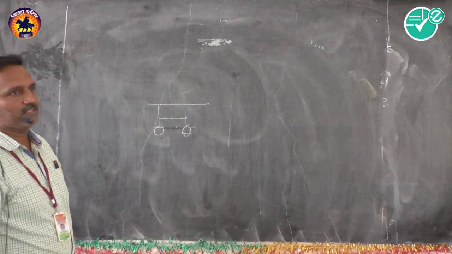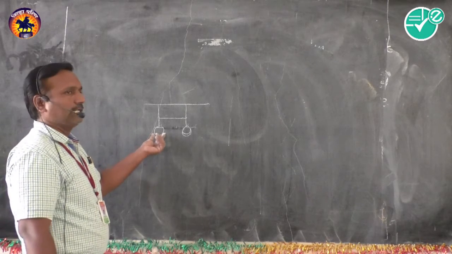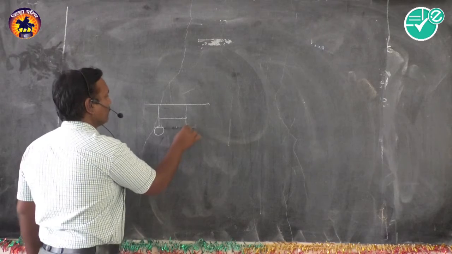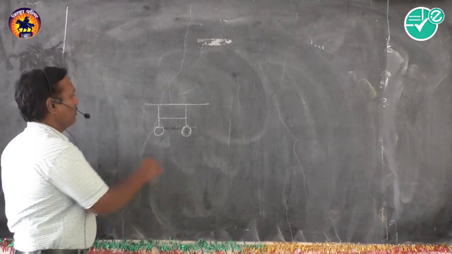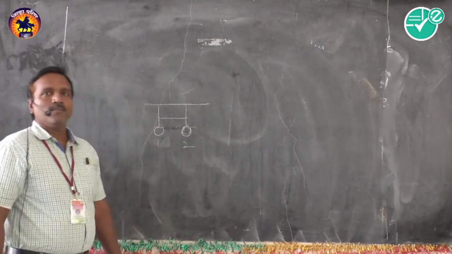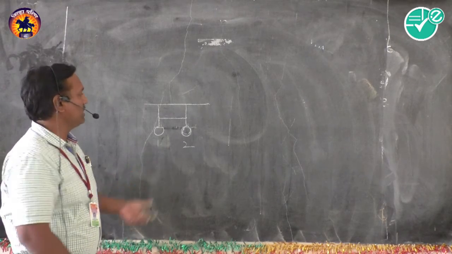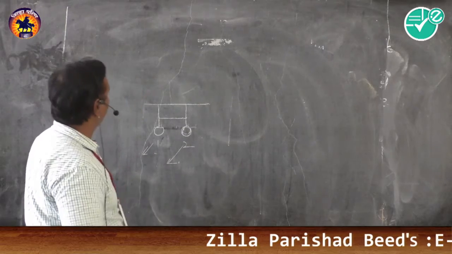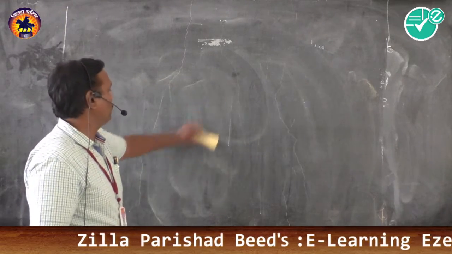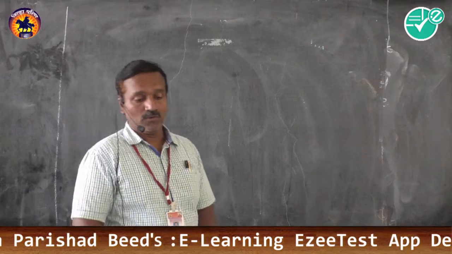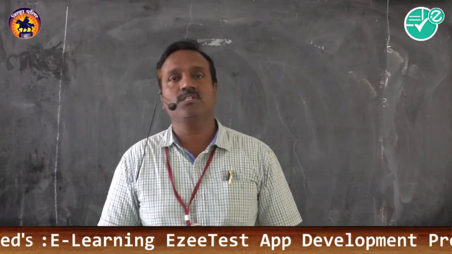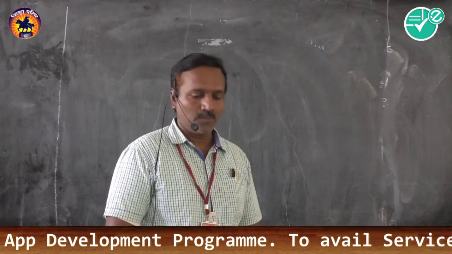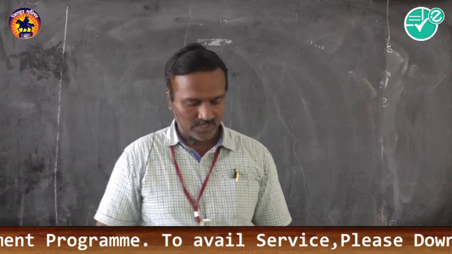Now, what happens in this case? If you oscillate this pendulum, simultaneously the second pendulum is going to oscillate. But when resonance occurs, these two pendulums are going to oscillate with the same time period or the same frequency of oscillation. The frequency of oscillation is going to remain the same in this condition. Therefore, this is one example of resonance.